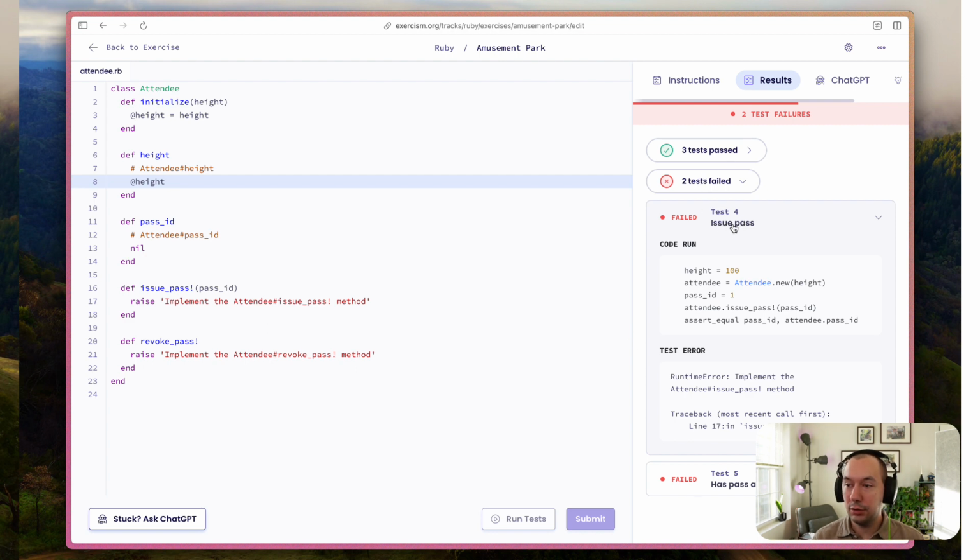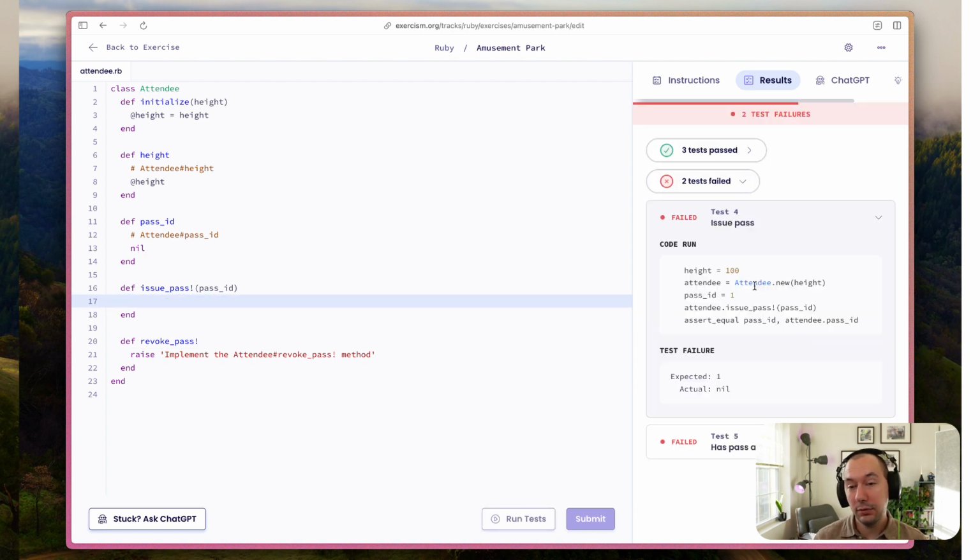Test number 4. So the error itself, the implementation. We know the error is occurring because that's not implemented. So let's get a slightly more helpful message. Okay, so we expected 1, but we actually got nil. So in this case, we returned nil. There's nothing there, and that is true. If you're returning nothing, the method will return nil. So in this case, it's interesting. We actually should be passing in the pass ID.